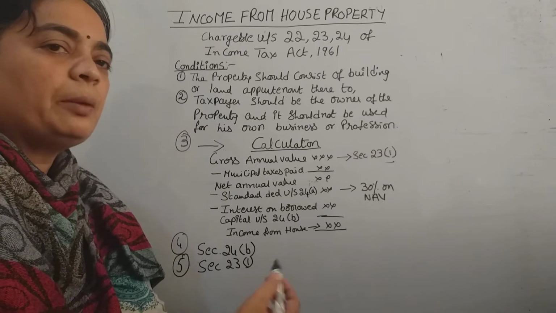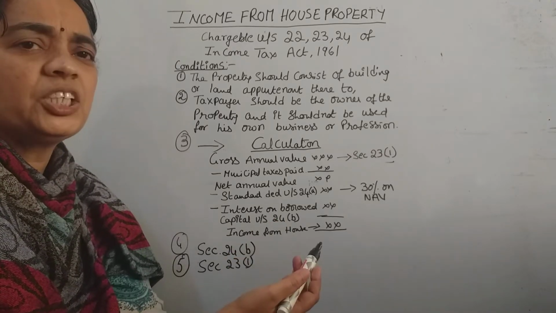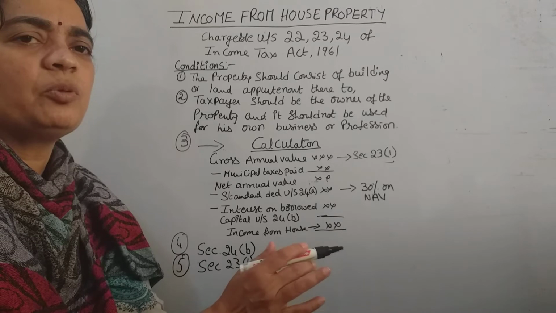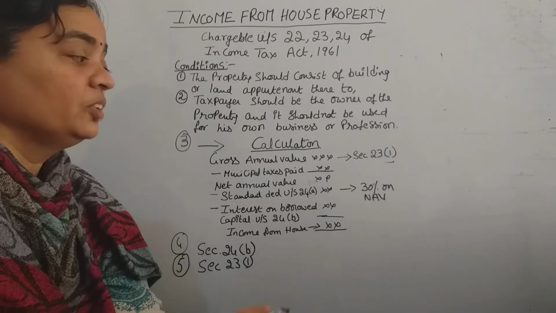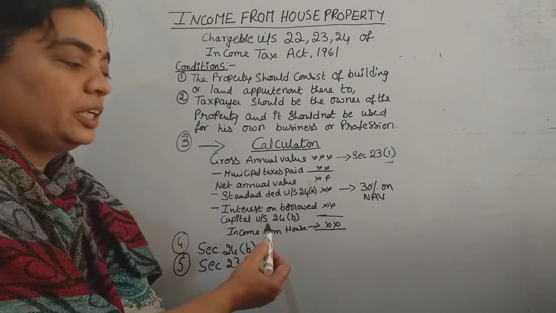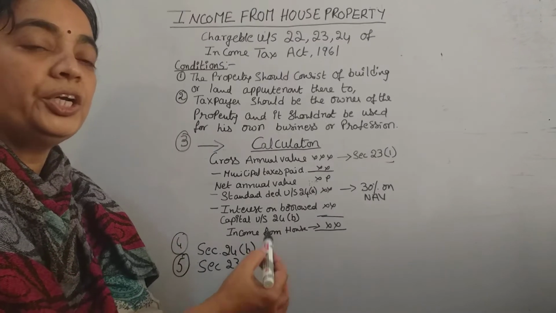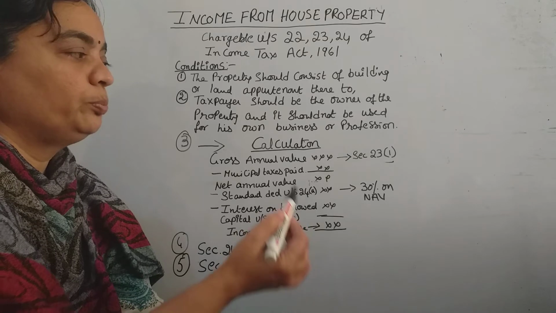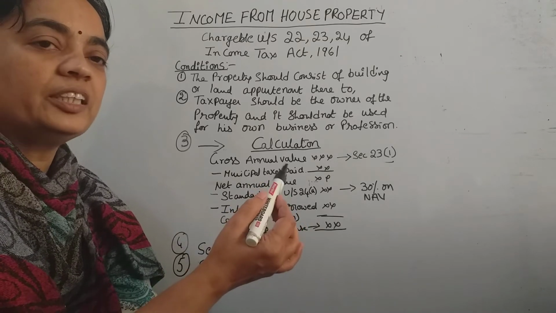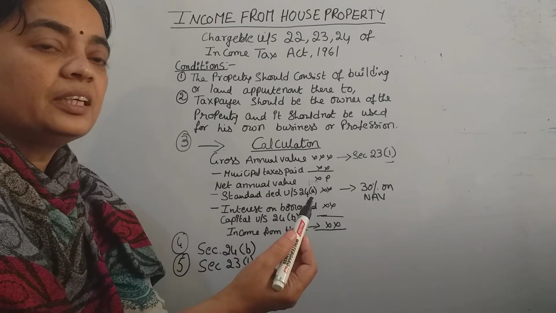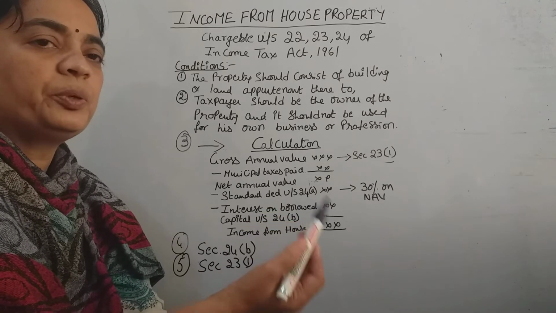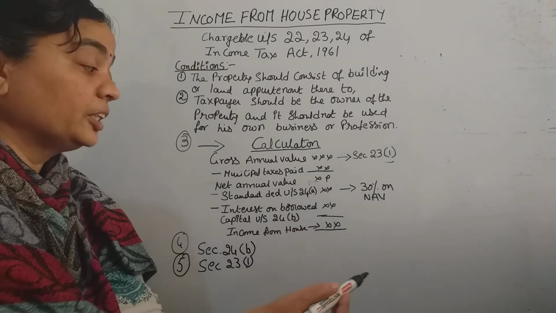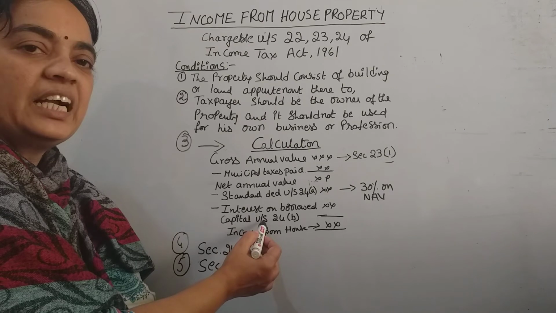I am telling, some people may purchase by investing the total amount as cash, right? That is a different part. Here we are talking about interest on borrowed capital. So suppose you have taken some capital to purchase the house, so on that there will be interest, right? Every year or every month you have to pay some interest, so that interest also we can take as deduction.